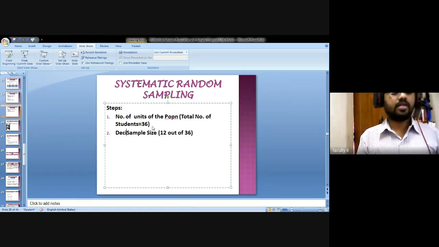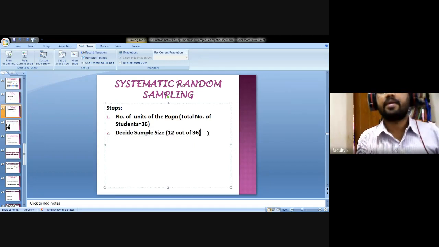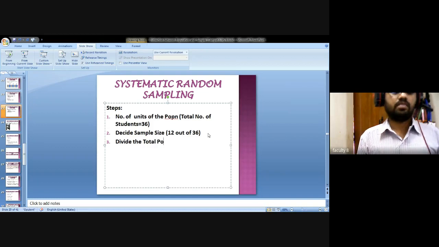We can take this side, the sample size. Then the third one: divide the total population by the sample size.